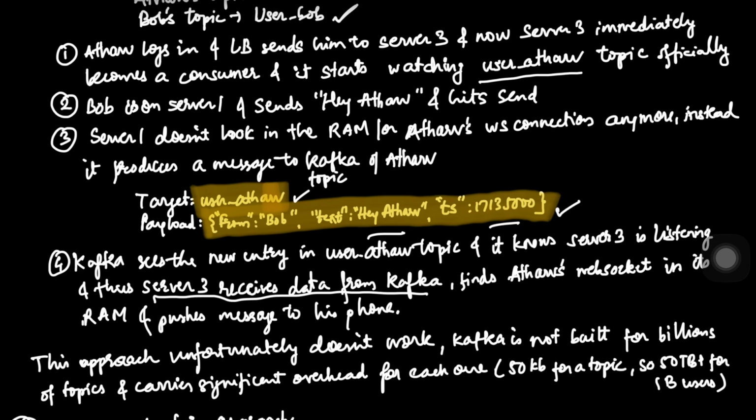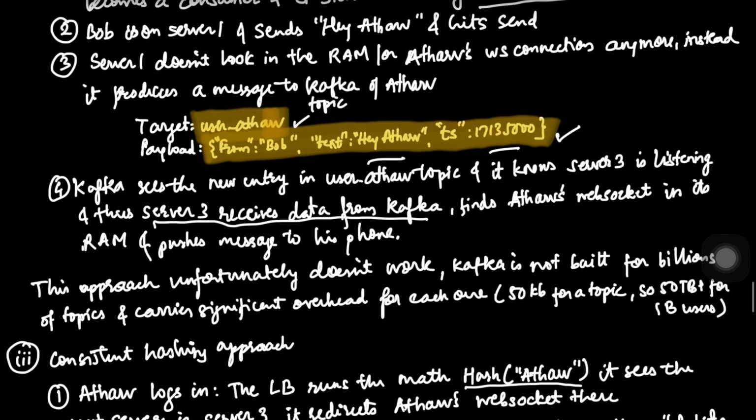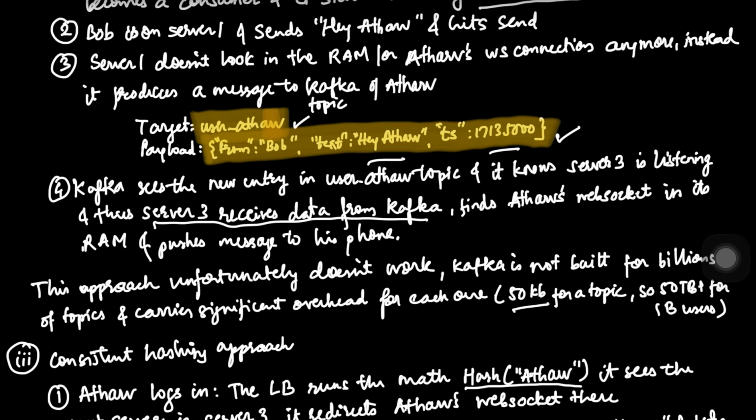Apache Kafka was not built to handle 1 billion individual topics. Every topic in Kafka carries a metadata weight of roughly 50 KB. And if you multiply that by 1 billion users, which is the user count for WhatsApp or any chat system for that matter, you're looking at 50 terabytes of overhead. This is quite huge, a massive infrastructure nightmare and a huge waste of resources.